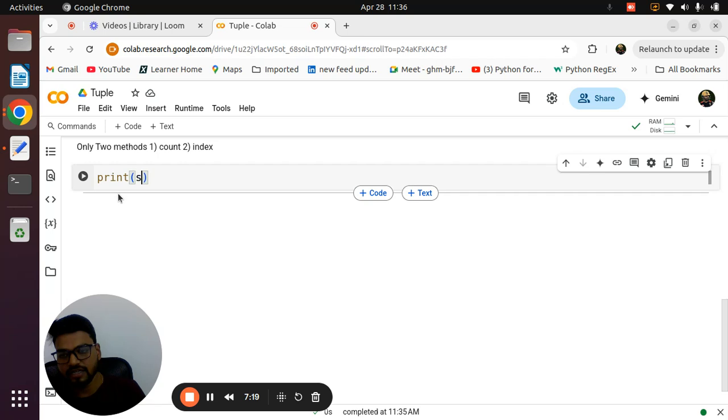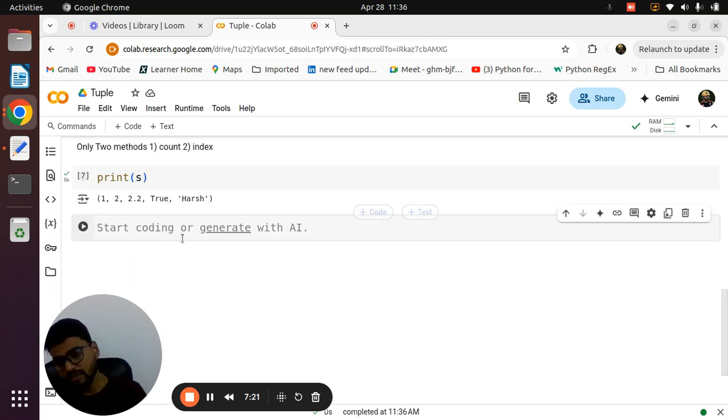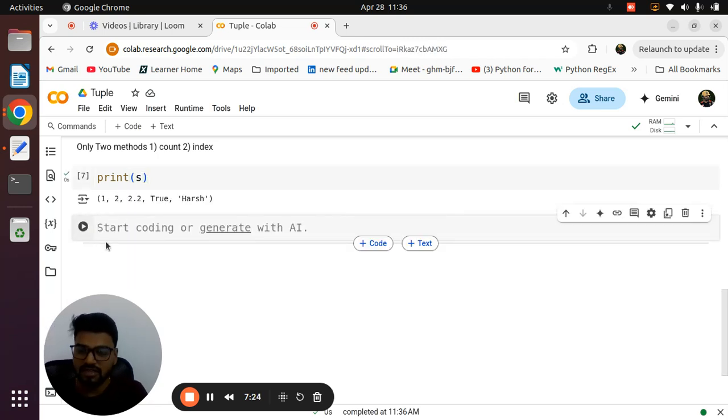I'm once again printing that tuple. So without wasting time, we will move forward with these two methods only, because in a tuple we have only two inbuilt methods that we can use with the tuple. The first one is called count.